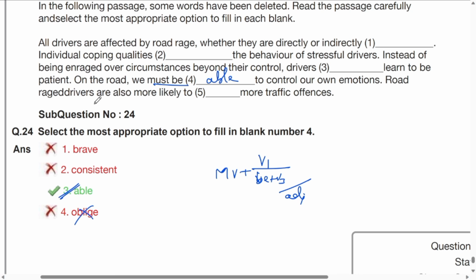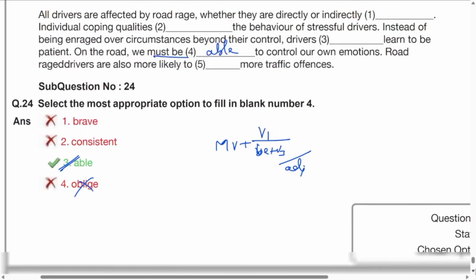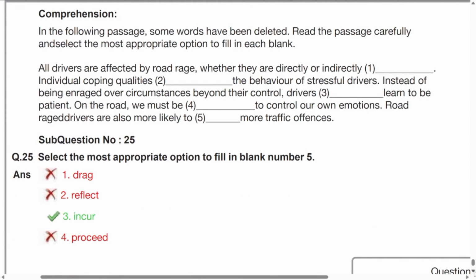Road rage drivers are also more likely to dash more traffic offenses. That means the people who get angry during journeys in the traffic are the people who are more likely to dash more traffic offenses. That means they create or they undergo more offenses. They are likely to drag more offenses? Nobody drags offenses. Reflect more offenses? No, it is not a sensible word. Incur, in the sense of create or cause more offenses. Proceed, in the sense of continue more offenses, not sensible. Those are the people who are likely to create more offenses in the traffic. Who are those? Those are the rage drivers, that means angry drivers. Your answer comes only with the third option, right?